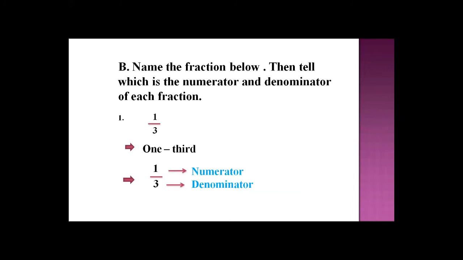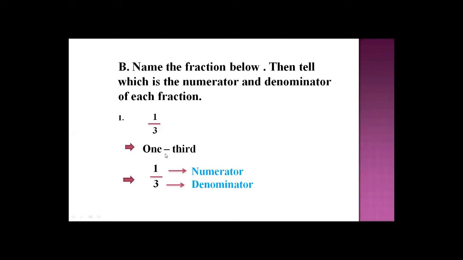Nothing else. Don't use any color. Okay. First of all, make title page, then leave one page, and then write heading of exercise 4.1, and then start this part B. All of you understand my instructions, or listen to my instructions carefully. Okay, don't create any mess in your copies. So, first of all, you have to name the fraction in this exercise, and then you denote what is numerator and what is denominator. Number 1 is 1 upon 3.